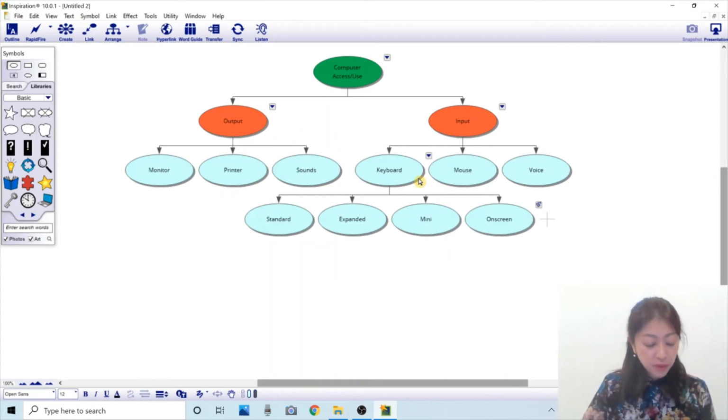Okay, so a note can be added to any of these bubbles, and you can also put in a hyperlink. That's this button, hyperlink. You can link a file or website, different things, into any of these bubbles.